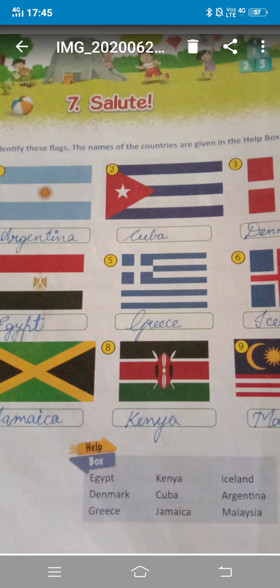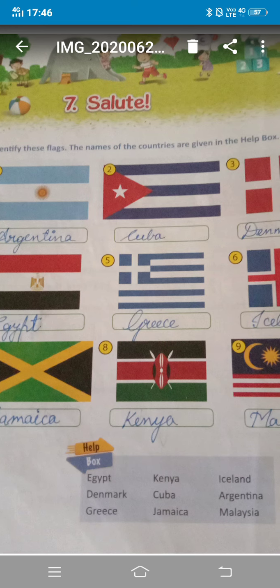Today we will know about the flags. Children, do you know why we salute our national flag? Yes, to show that we are loyal towards our country, right? As it describes the authority of a nation, representing and symbolizing a country. And every country we see has got a specific flag as their national symbol. So, in this chapter, Salute, you will observe the flags of a few countries.